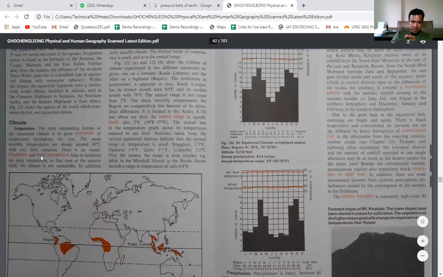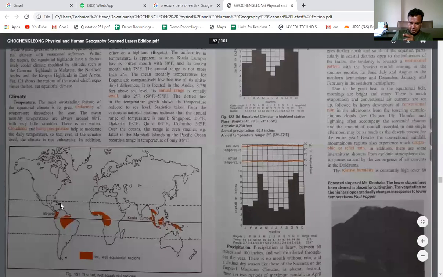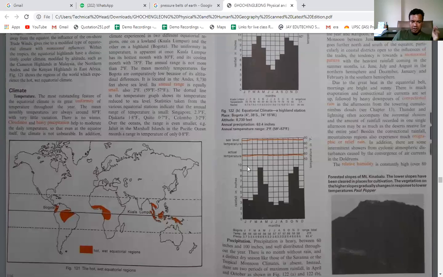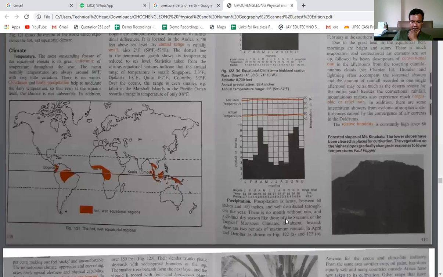There is cloudiness, heavy precipitation to help the moderate daily temperature, so that even at the equator itself, the climate is not unbearable. So here you can see, this is the reason why the temperature is not high exactly on the equator. The temperature is high above the equator, not exactly on the equator, because every day there is rainfall, every day the clouds are formed. Since every day the clouds are formed, the temperature is not high as it is in the range above. Got it? So now you can find it out.